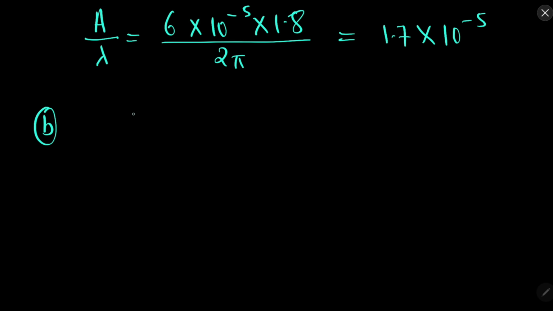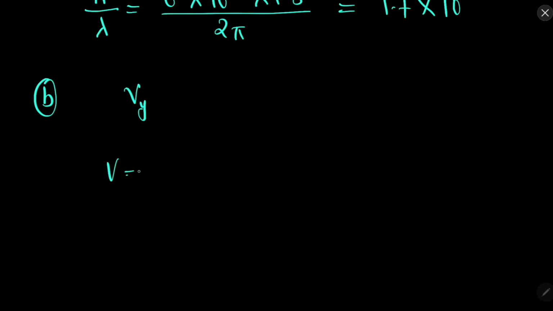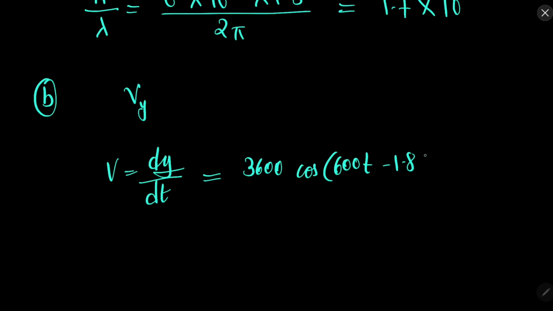Then in the second part, let's say velocity amplitude is Vy. So V is dy by dt. Velocity amplitude means the maximum velocity. Okay, so 3600 cos 600t minus 1.8 into 10 to the power minus 5 meter per second.